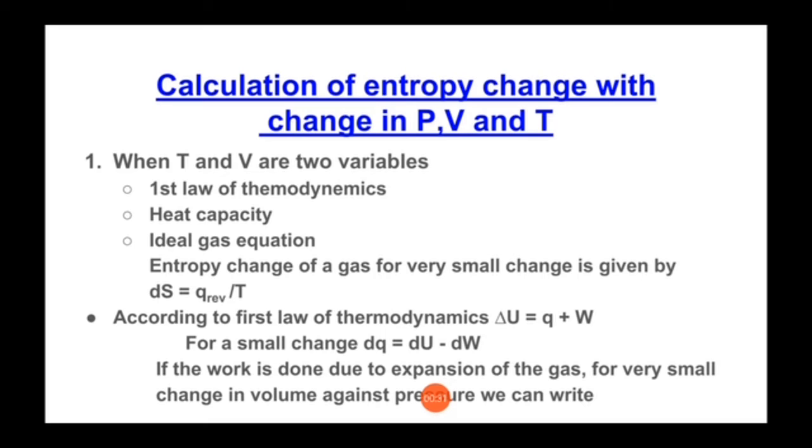Means this theory is divided into two different parts. First part is when temperature and volume are two variables, and to understand this theory, these 3 points are very, very important: first law of thermodynamics, heat capacity and ideal gas equation.